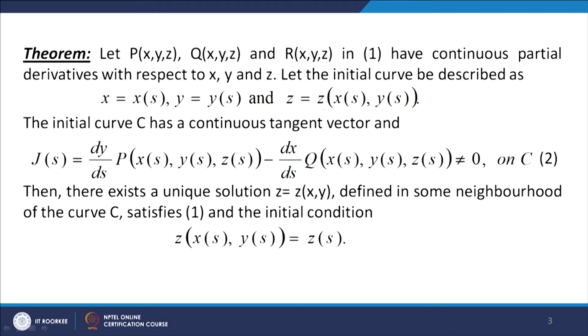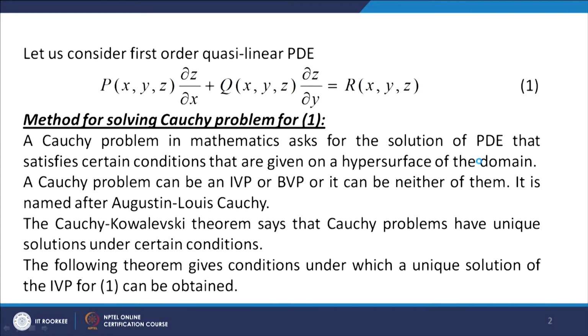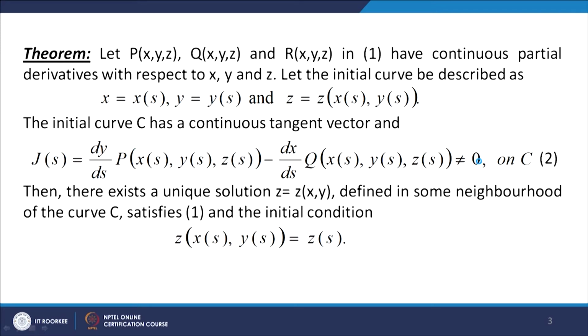The initial curve C we assume has a continuous tangent vector, and J(s), which is given by (dy/ds) P - (dx/ds) Q evaluated at x(s), y(s), z(s), is not equal to 0 on the curve C, then we can find a unique solution z = z(x, y) defined in some neighborhood of the curve C which satisfies the equation 1 and the initial condition z(x(s), y(s)) = z(s).